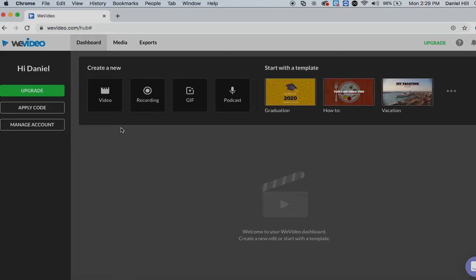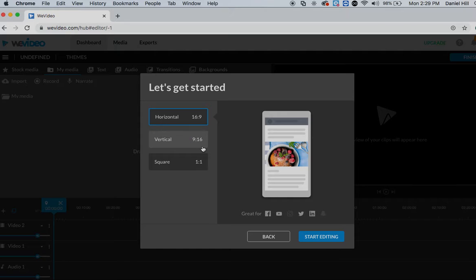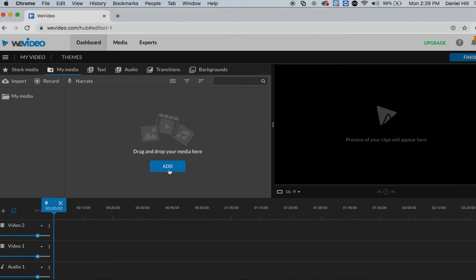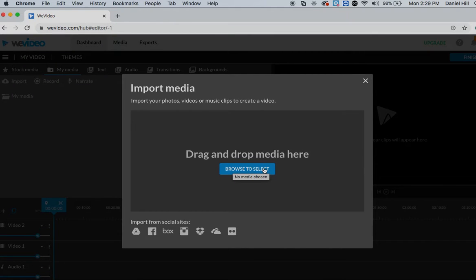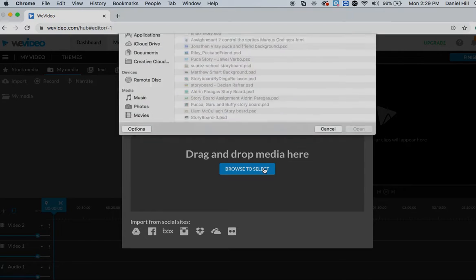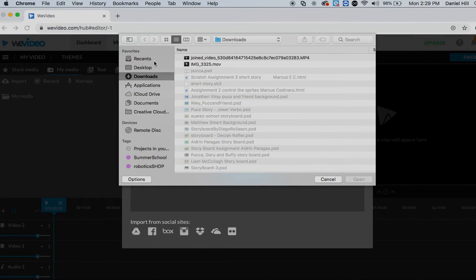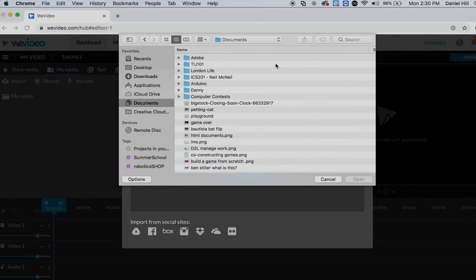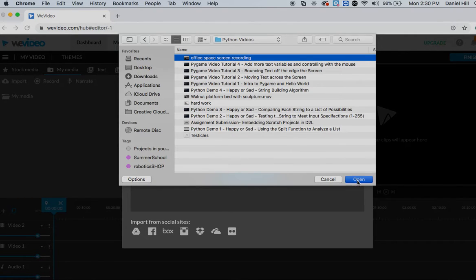Once we're in WeVideo, we're working in the free version. I'm going to create a video and import some footage. I want it to be horizontal, it's much nicer. I'm going to add my footage. I clicked add and went to browse to select. I recorded my stuff in a folder. I have it in my Python videos and my Office Space screen recording.